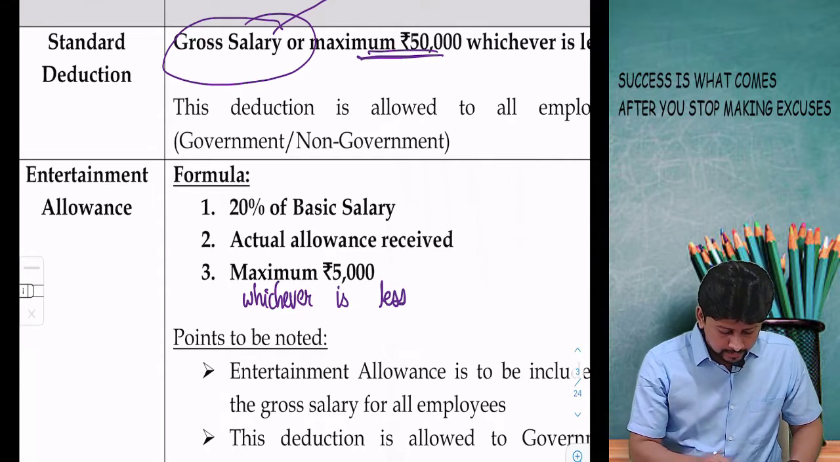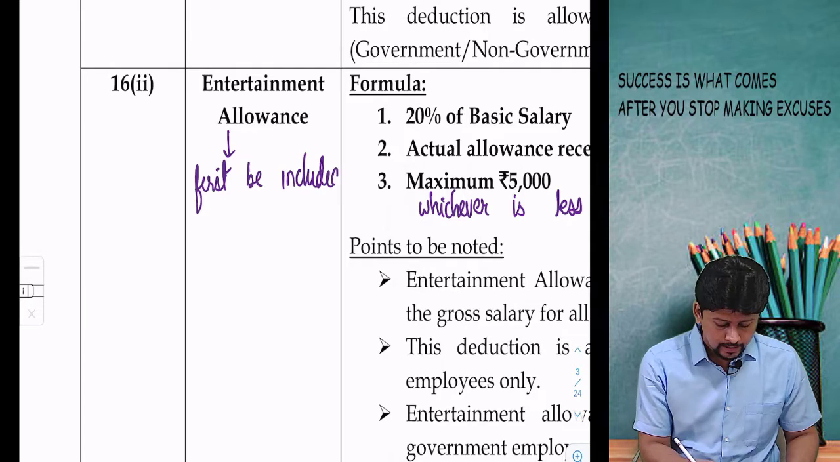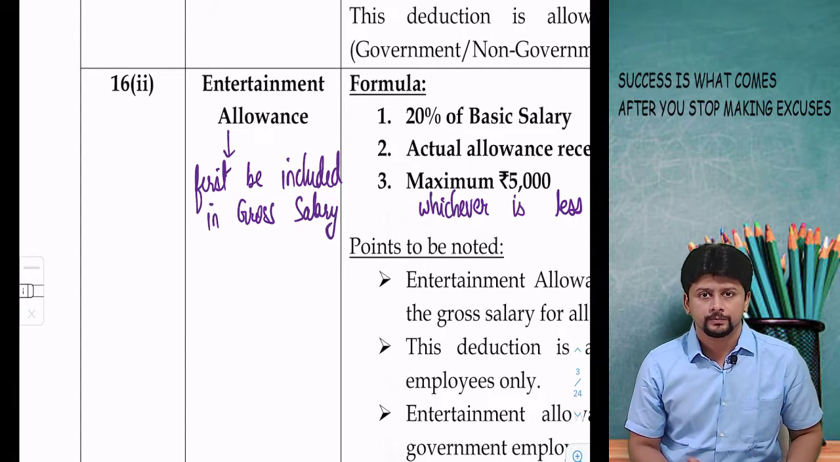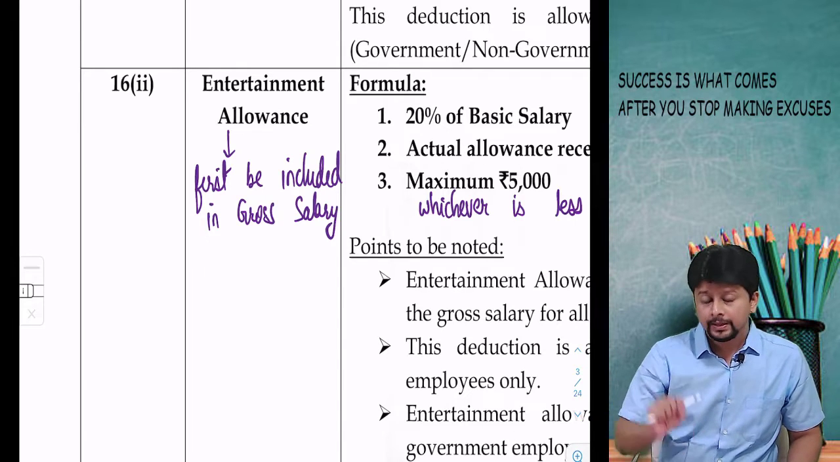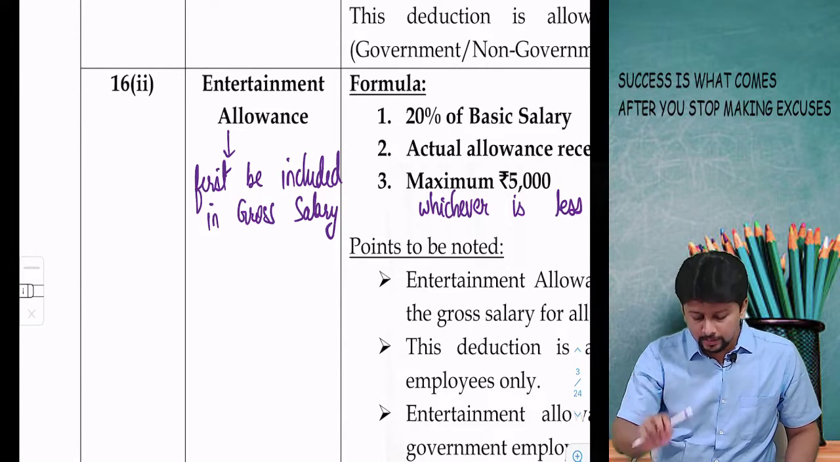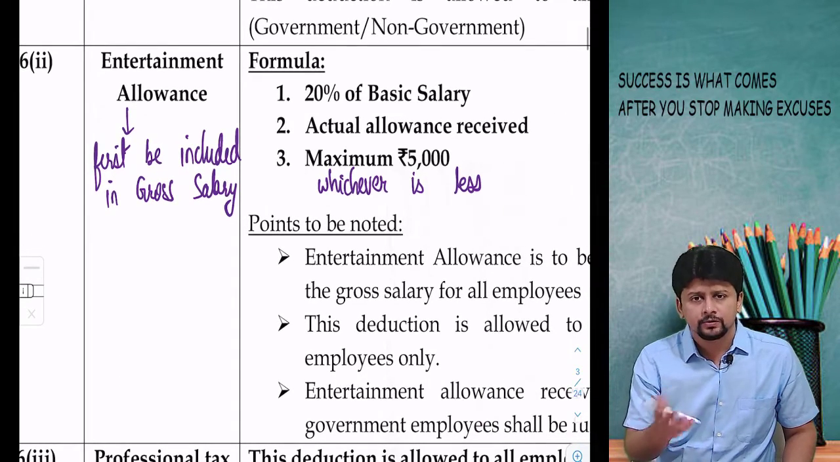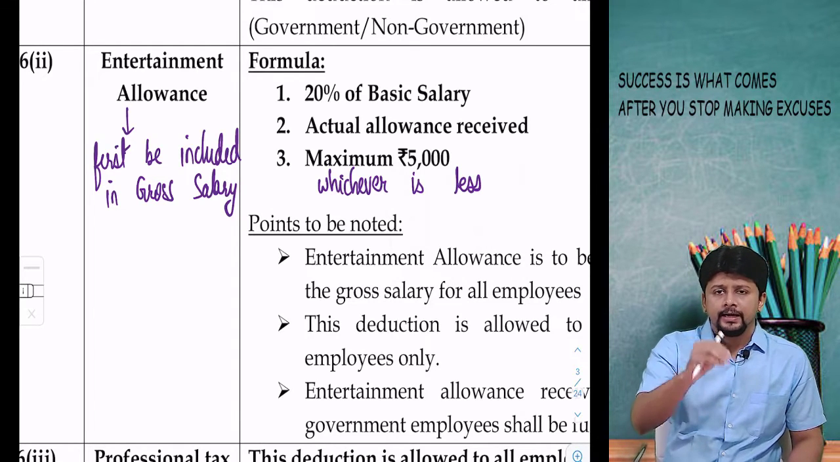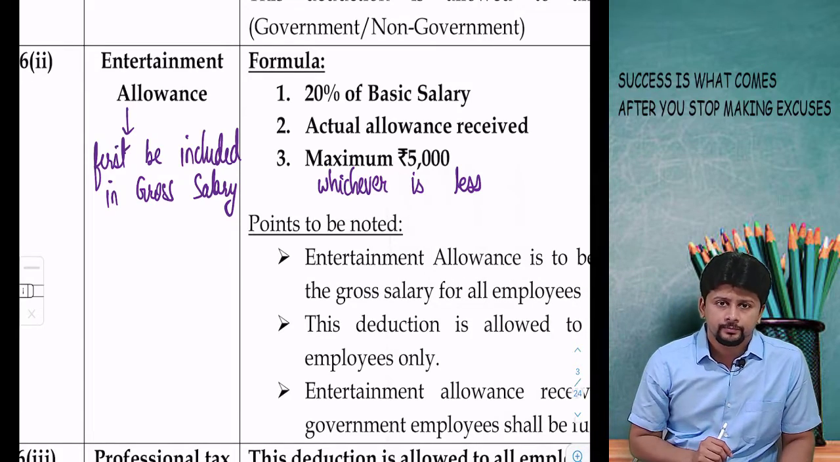So what we need to understand is that entertainment allowance will first be included in your gross salary. In the working of gross salary, you will include entertainment allowance at the full amount. Then from the gross salary, you will apply this formula and take a deduction. And the maximum deduction is going to be 5,000. That means entertainment allowance over and above 5,000 is going to automatically become taxable.